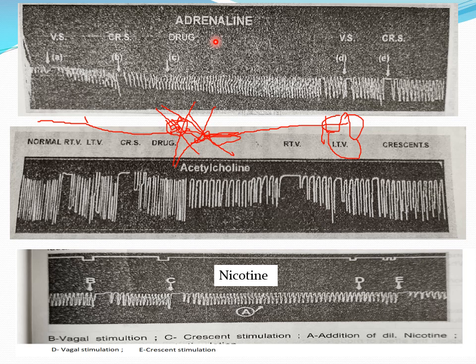Beta receptors are divided into beta 1 receptors and beta 2 receptors. Beta 1 receptors are located on the heart, and beta 2 receptors are located on the bronchial muscle and the blood vessels of skeletal muscle.